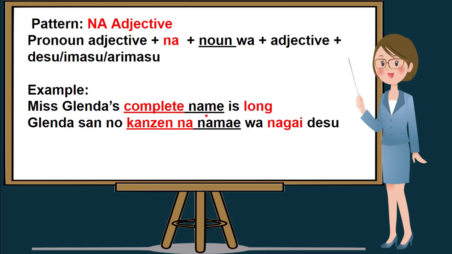Miss Glenda's complete name is long. If we translate this in Nihongo, it will be Glenda-san no kanzen na namae wa nagai desu. I'll repeat, Miss Glenda's complete name is long. In Nihongo, it will be Glenda-san no kanzen na namae wa nagai desu.